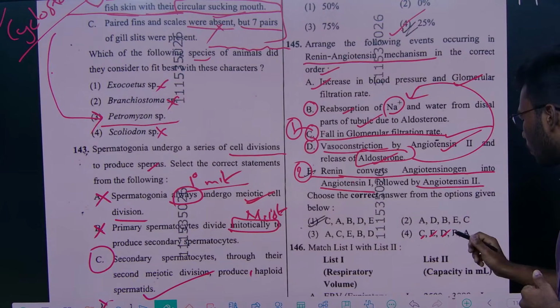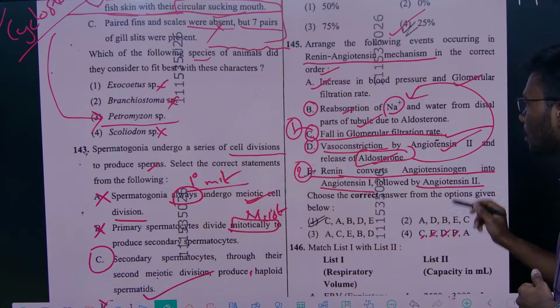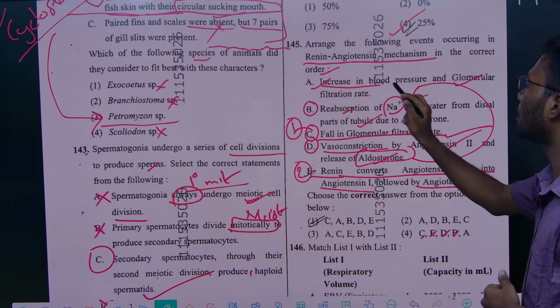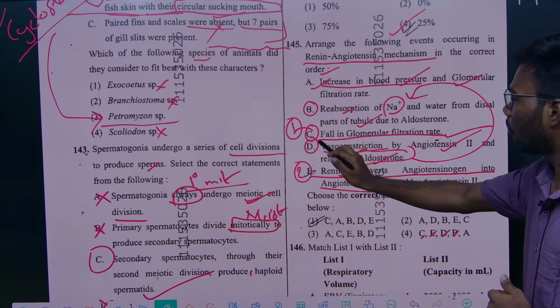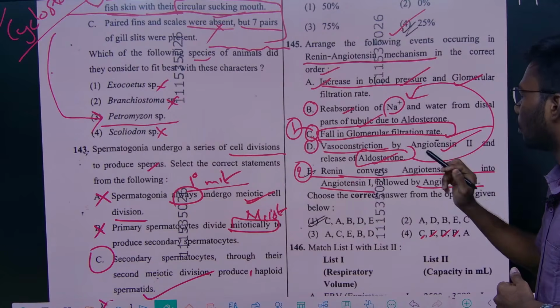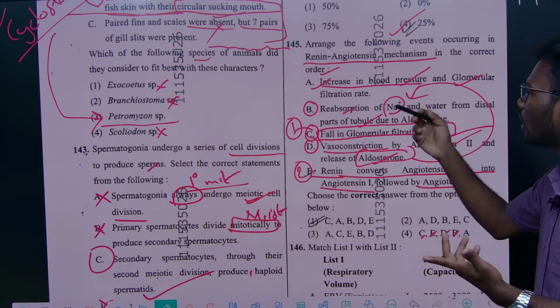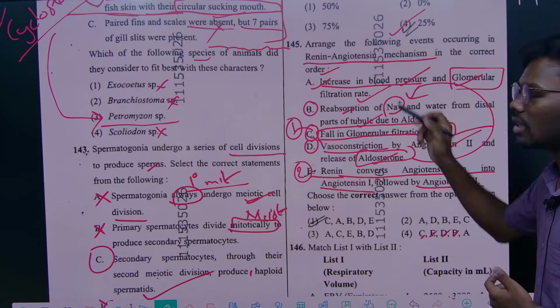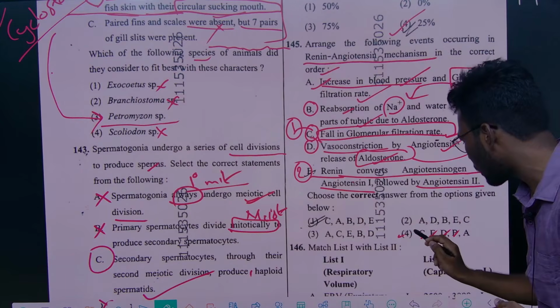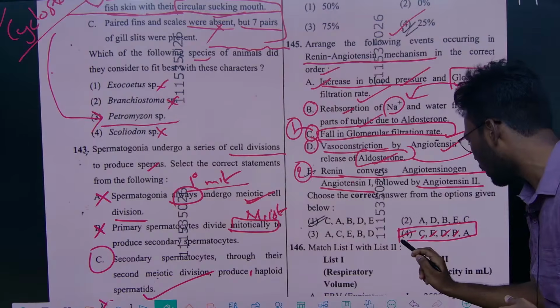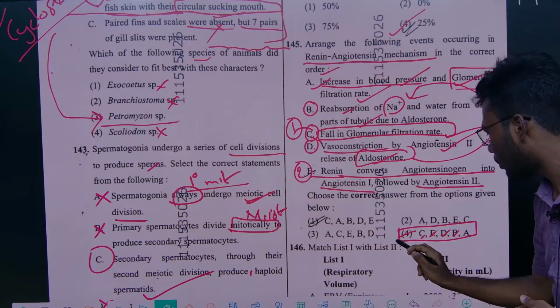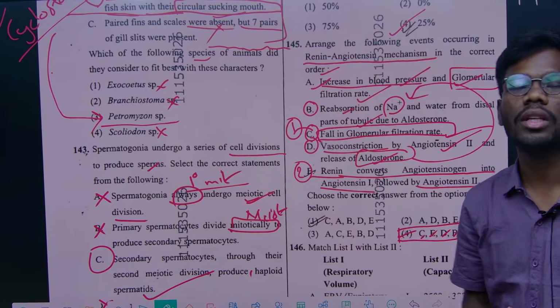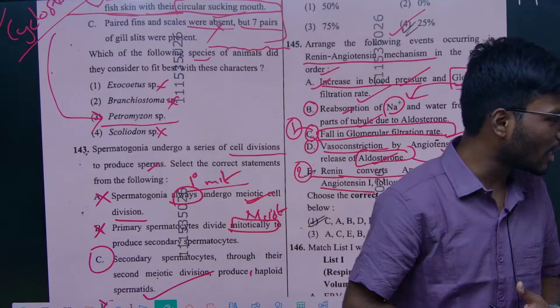After the reabsorption of sodium by aldosterone, finally the blood pressure has to increase. Here we had a problem, a fall of glomerular filtration rate. Now this glomerular filtration rate has to be increased. So this will be the correct option. These are the correct steps of the renin angiotensin aldosterone system. Understand? Right.